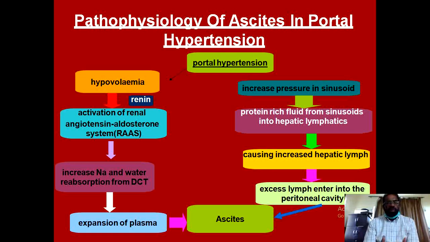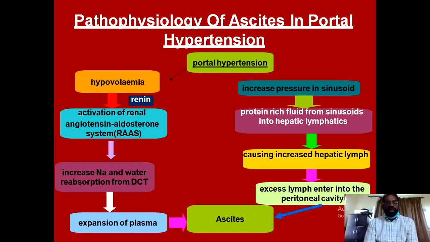The decrease in effective circulating volume, which is associated with a low level of albumin, and results from decreased synthetic functions of the liver parenchymal cells, leads to stimulation of the renin angiotensin system, where the decrease in effective circulating volume stimulates the production of renin from the juxtaglomerular cells.